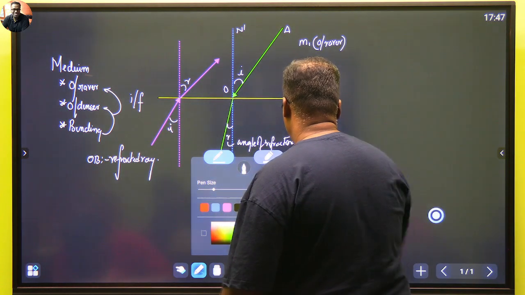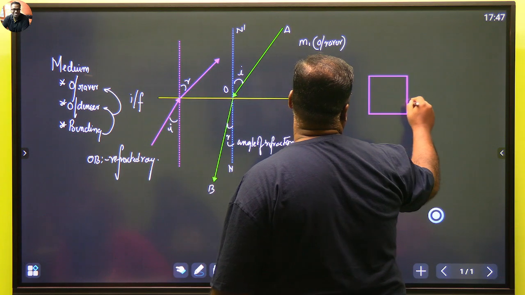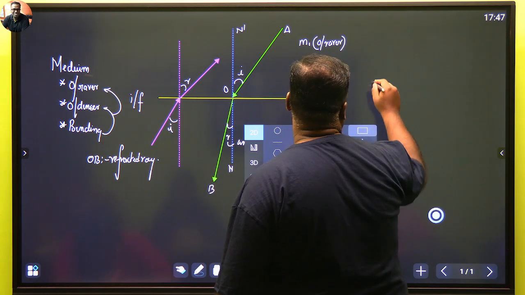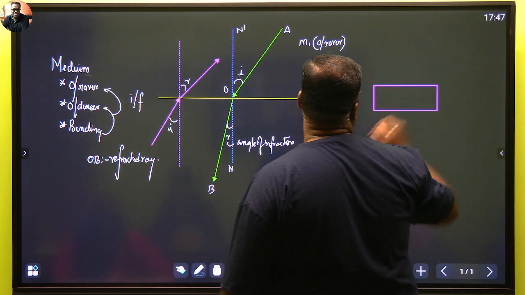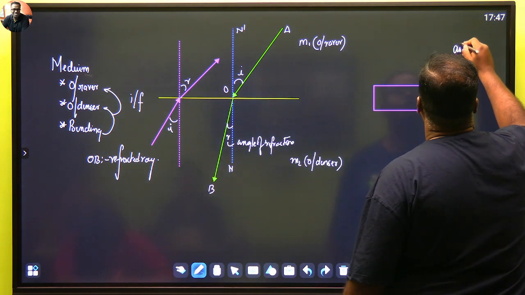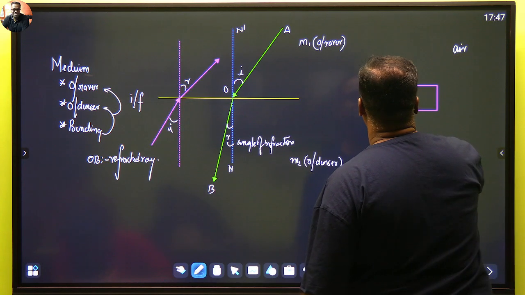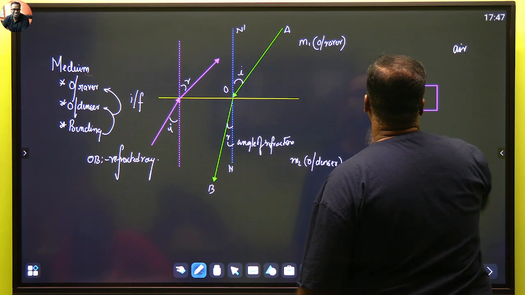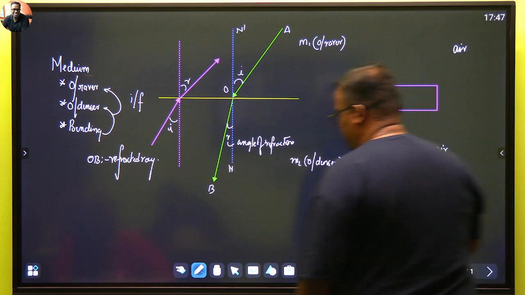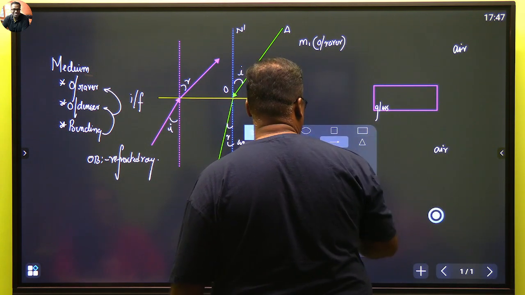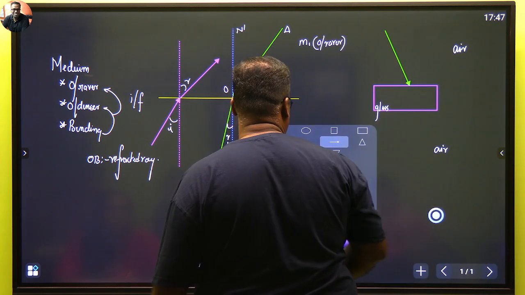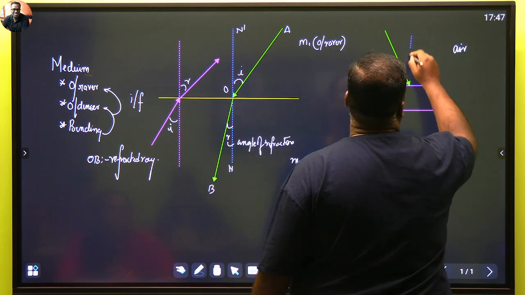So let's see what happens when it is a glass slab. Okay, so this is, say, a glass slab, right? Now rather than writing medium 1 and 2, now I'm writing air, and this is glass. Glass is always optically denser than air, and this is again air. So we have a ray of light which is actually coming from air. This is my ray of light which is coming from air, and this is the first point of incidence. So I'll make a normal out here.